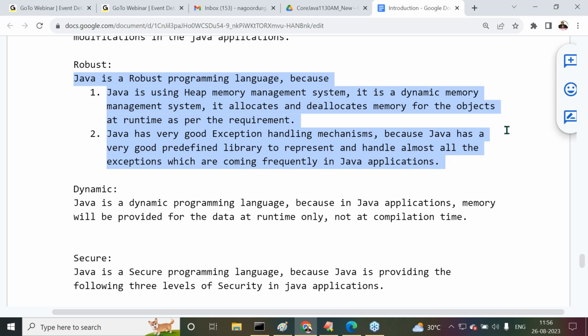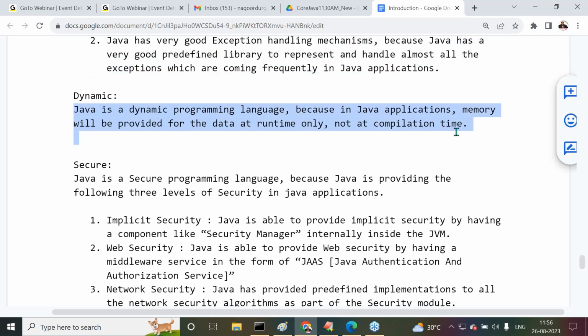Why? Because Java has provided a very good predefined library to represent and handle almost all the exceptions which come frequently in Java applications. Next one is Java is a dynamic programming language. Why? Because Java is able to provide memory allocation for the data at runtime, not at compilation time.